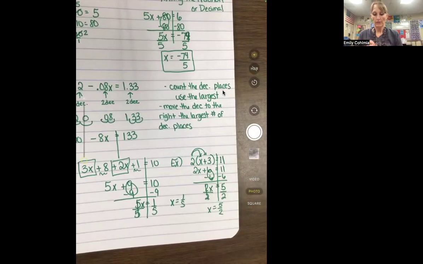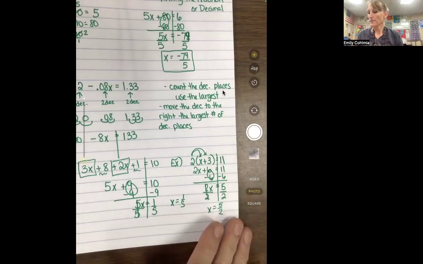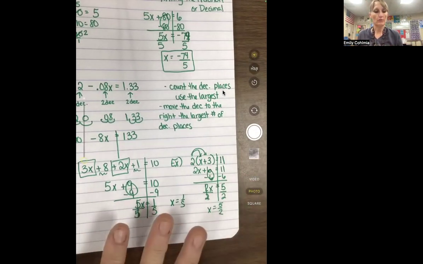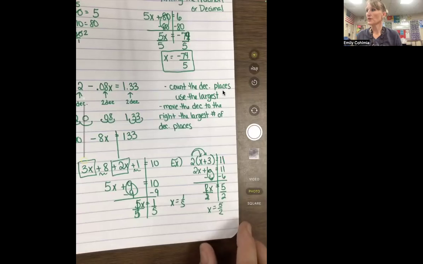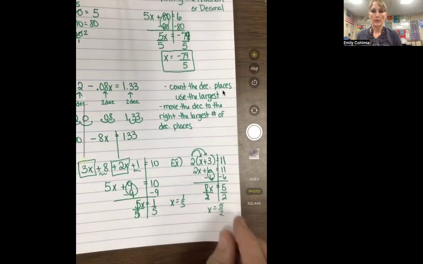So that is all for lesson 2-4, two-step equations. This is basic stuff that you've learned before. You learned this in pre-algebra. So if you need help with that, I went through that pretty quickly.